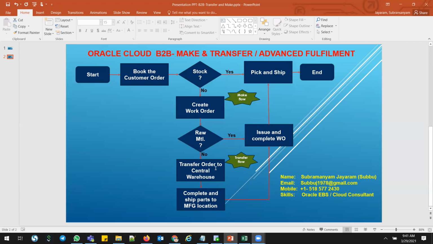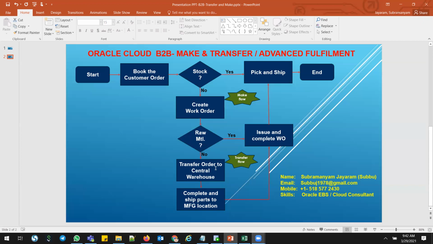But in the same way, when the work order is released on the shop floor and the raw materials or sub-assemblies, whatever components we are going to use for the build, do not exist, even if the sourcing rule exists, the system does not automatically generate the buy flow, transfer flow, or sub-assembly manufacturing flow.